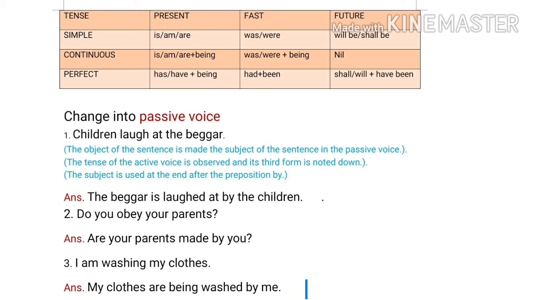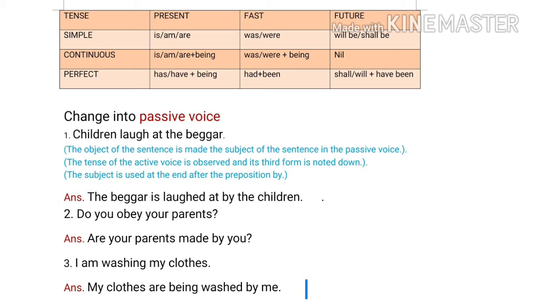Do you obey your parents? This sentence is in the form of a question, so the answer should also be in the form of a question. Do you is the subject of the sentence, and here the word do tells us that the sentence is of the simple present tense. Notice in the chart, for simple present, am, is, are is given. So for do you, we will write are. And the verb obey will become obeyed, the third form of the verb.